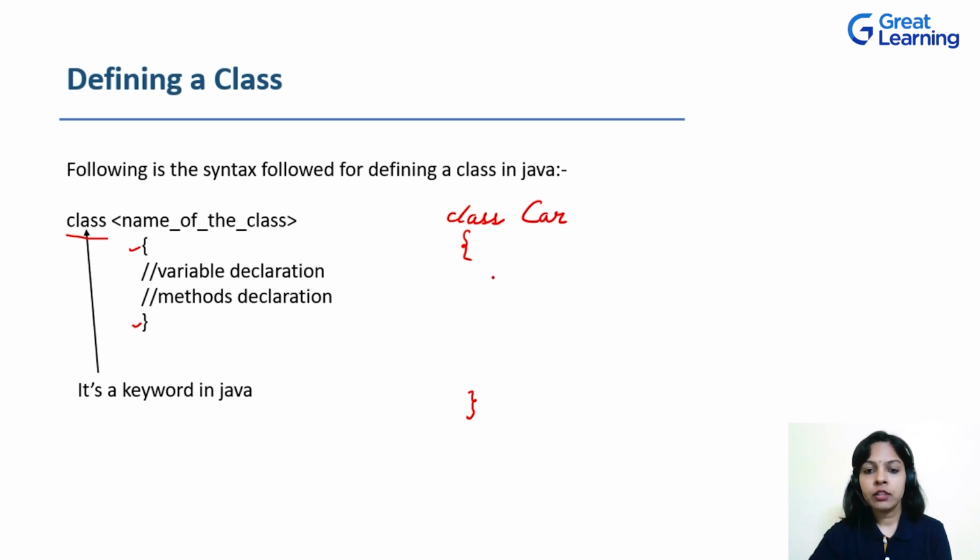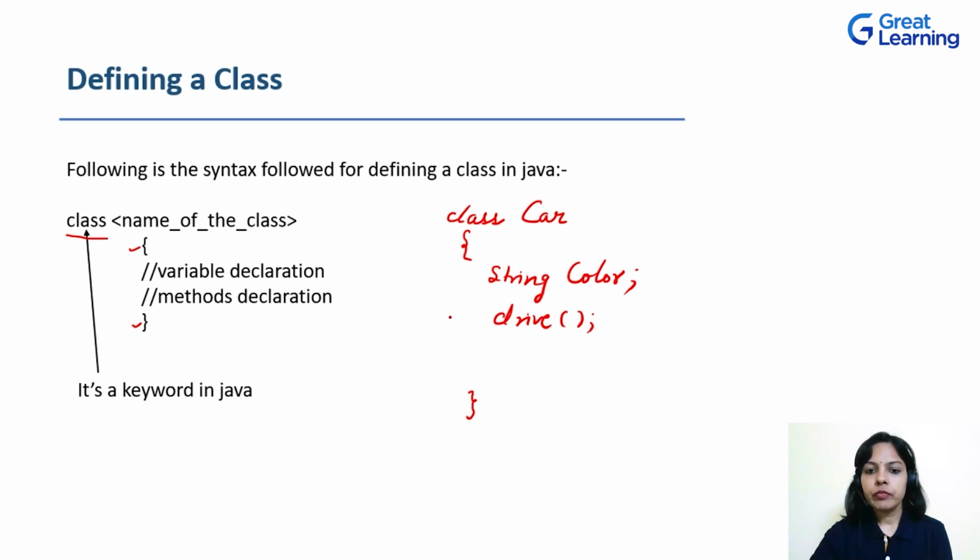So for a class car, suppose the property is color. So I'll define a string type color, which is a property. Then I'll define a method, that is drive.